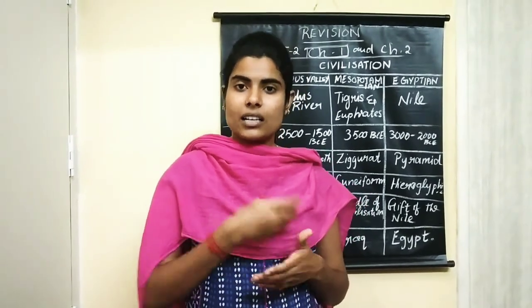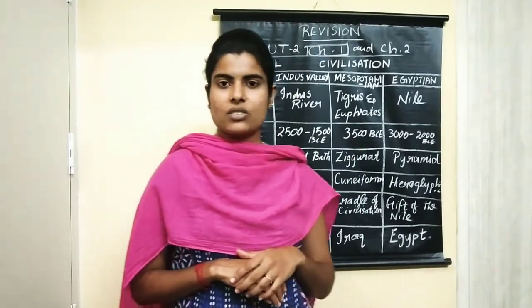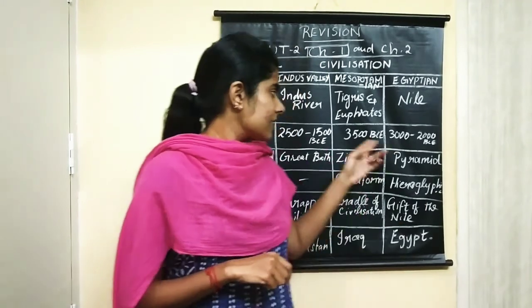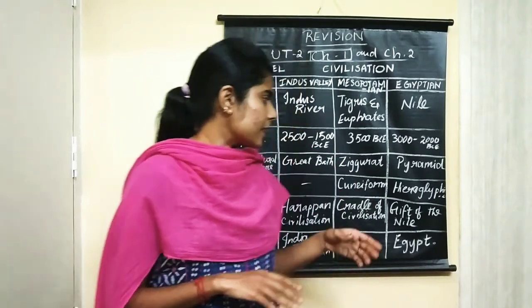So what are those civilizations, children, which grew up from Mesopotamian civilization? They are Babylonian civilization, Assyrian civilization and Sumerian civilization. These are a few examples of civilizations that flourished from Mesopotamian civilization. So what is the period in which Mesopotamian civilization flourished? From 3500 BCE. Okay, so BCE is what? Before Christ's birth. Mesopotamian civilization flourished 3500 years before Jesus Christ's birth. Okay, so what about the architectural structure?